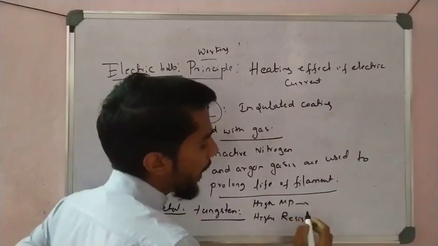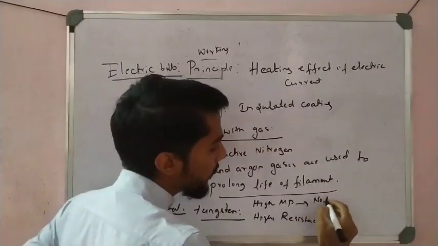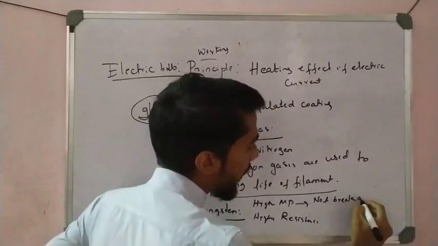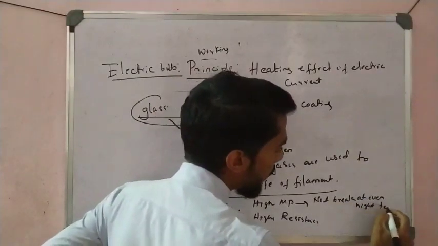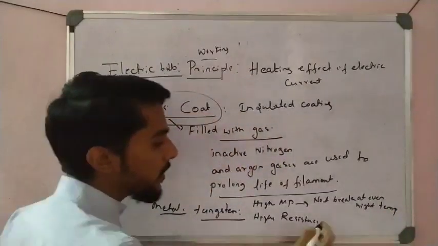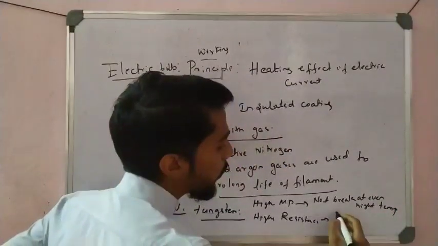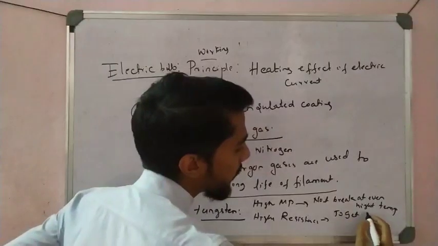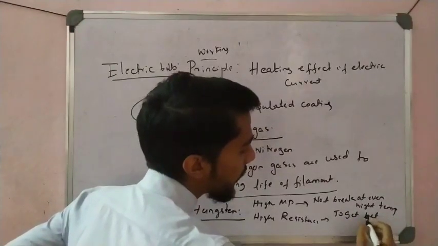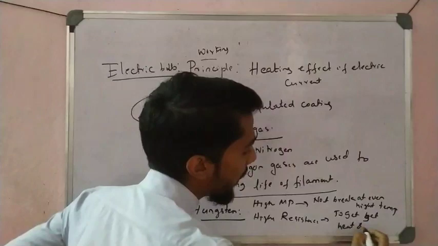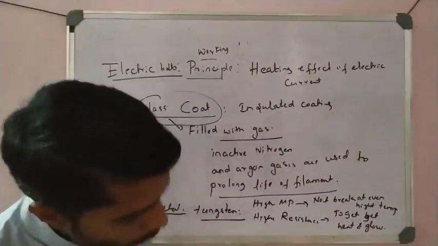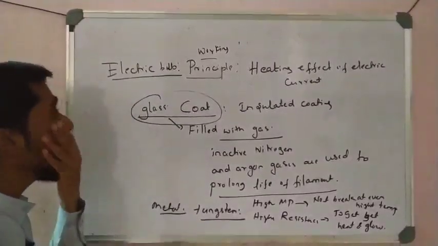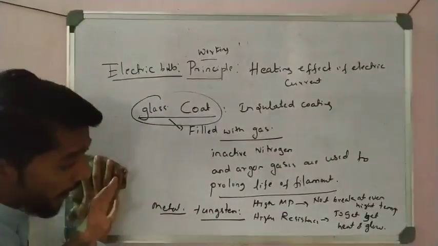High melting point means it does not break easily, even at high temperature. Why do we require high resistance? To get heated and glow. That is because of high resistance, right? So this point you have to remember, students. Now pause the video and write this down.